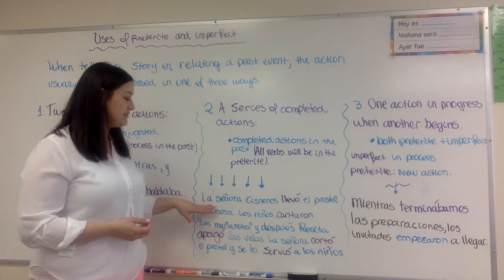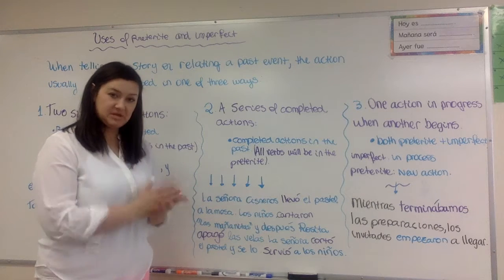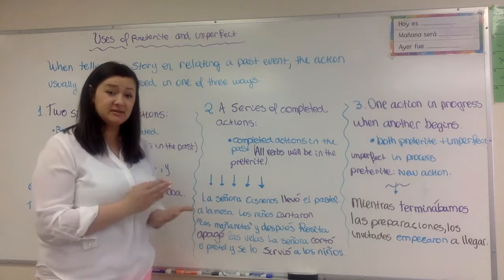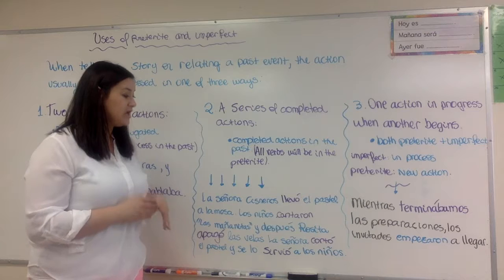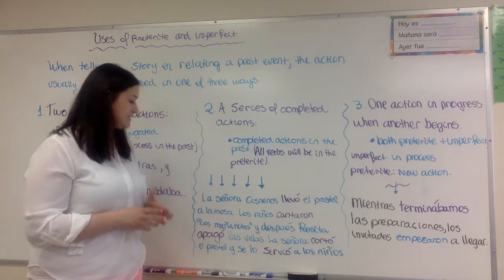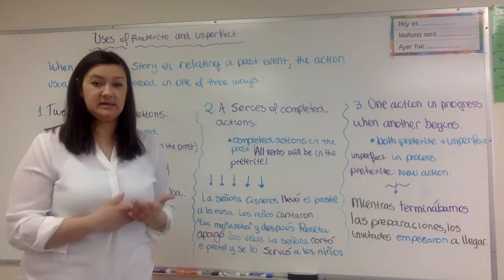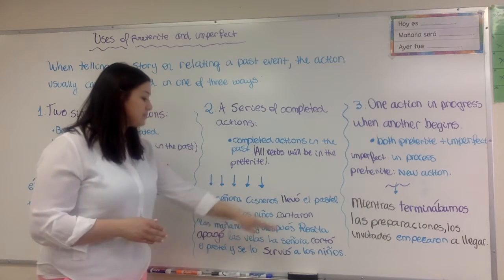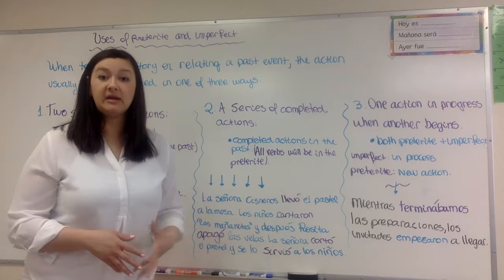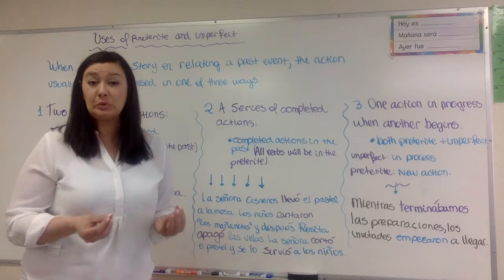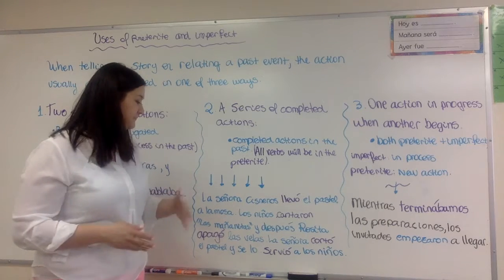So, for example, la señora Cisneros llevó el pastel. Llevó el pastel. She took the cake to the table, a la mesa. Los niños cantaron las mañanitas. The children sang las mañanitas. Y después Rosita apagó las velas. Then later on, Rosita blew out the candles. So it's an action that began and it ended.